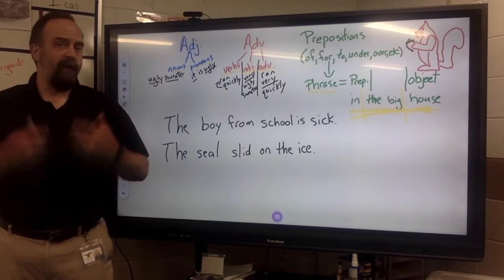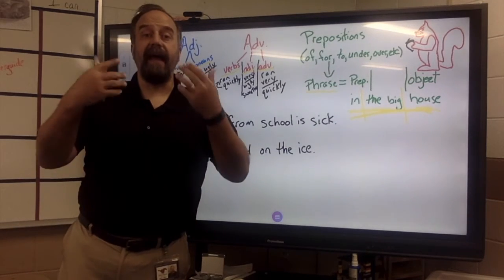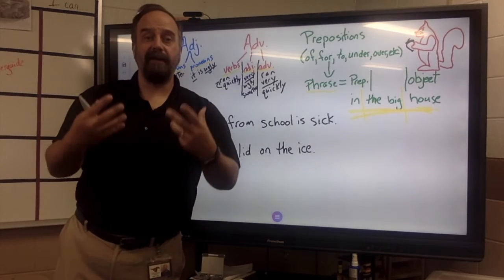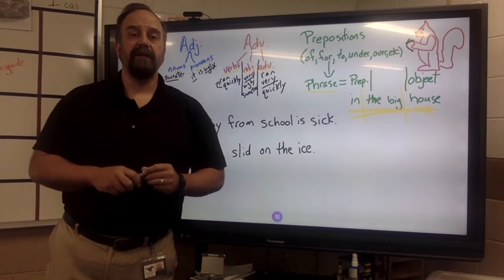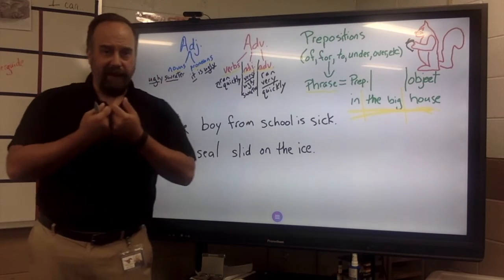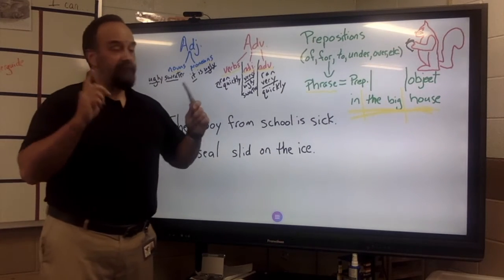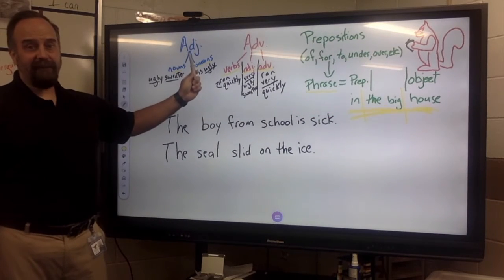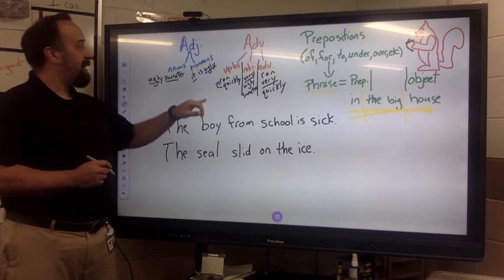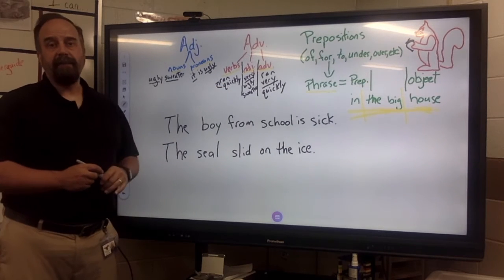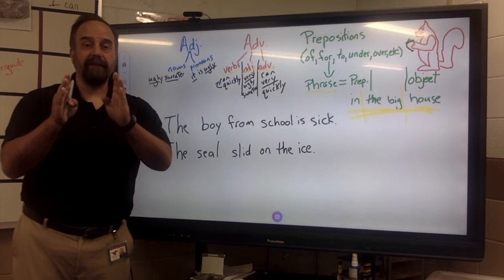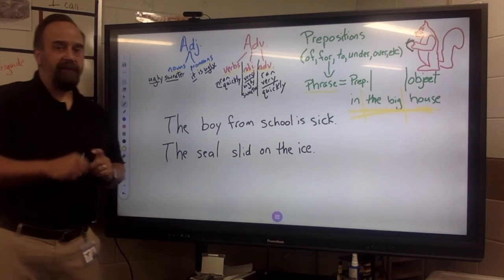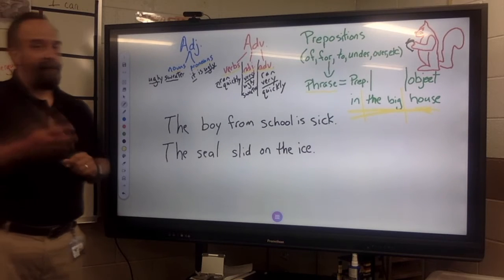So, why do prepositional phrases exist? They add detail. What do adjectives and adverbs do? They add detail. They modify other parts of speech to add more information, to give us a better understanding of what's happening. So, prepositional phrases function as adjective phrases or adverb phrases. Instead of one word like quickly for ran, we now have a prepositional phrase that could tell us more about the verb, for example.